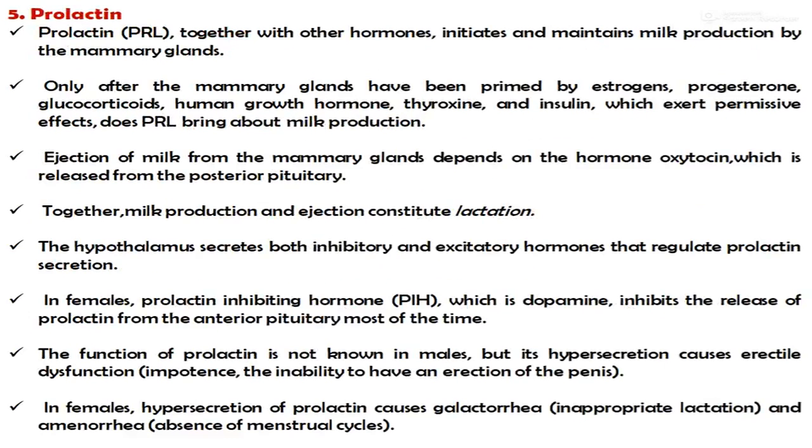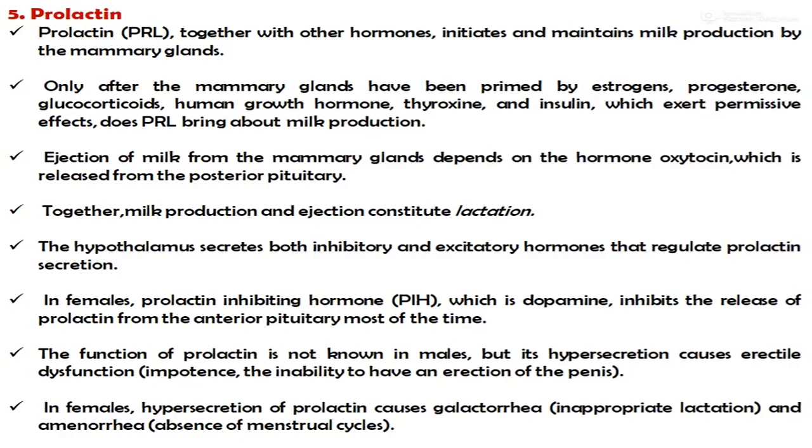Fifth one is the prolactin. The prolactin together with other hormones initiates and maintains milk production by the mammary glands. Only after the mammary glands have been primed by estrogen, progesterone, glucocorticoids, human growth hormone, thyroxine, and insulin, which exert a permissive effect, does the prolactin bring about milk production.